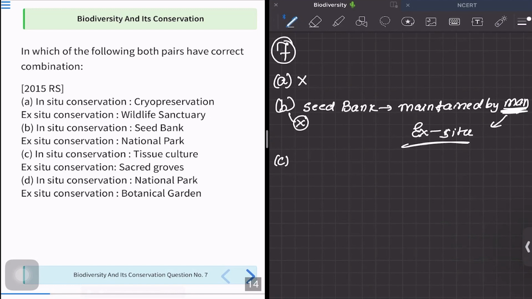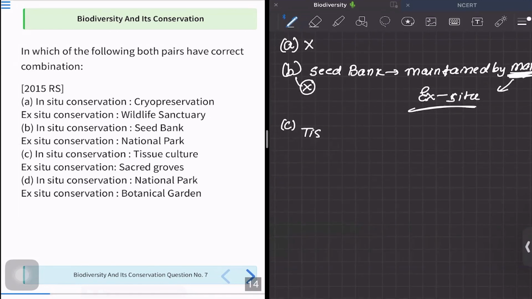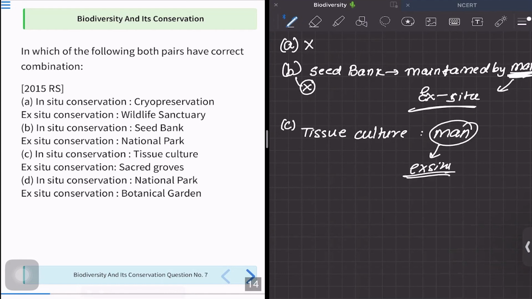Now let's see option number C. Option number C is saying in situ conservation is tissue culture. Okay, I want you to answer. If we are doing tissue culture, who is doing tissue culture? Man. If man is involved, what will that become? It will become ex situ. So is option C correct or wrong? Yes, even this is wrong.